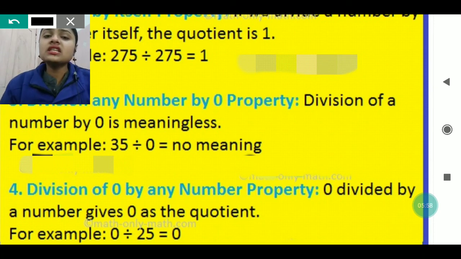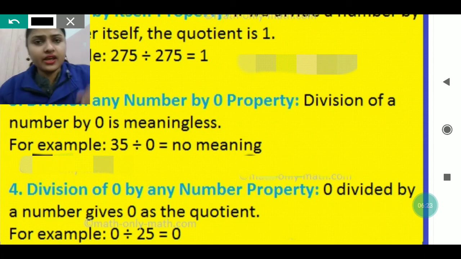So these are the few properties of division about which we have learned. I think you have not forgotten these properties, because you have already done them, but still I have explained them again to recall. Now we are going to move on to some examples in which you will see how we divide a number when it is given in minutes and hours. Okay, let's move on.